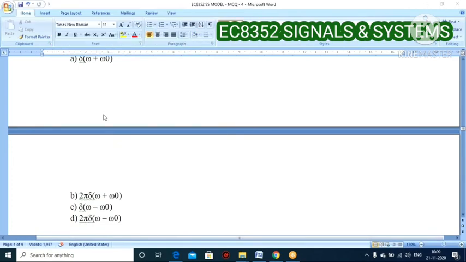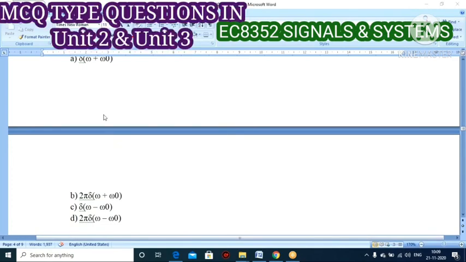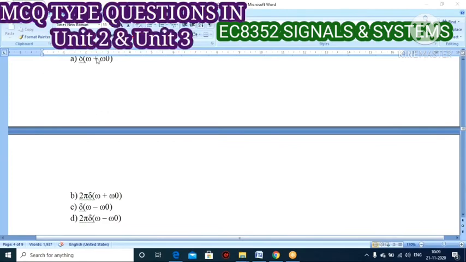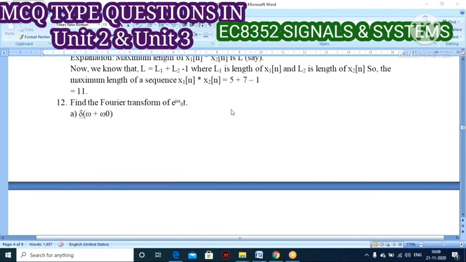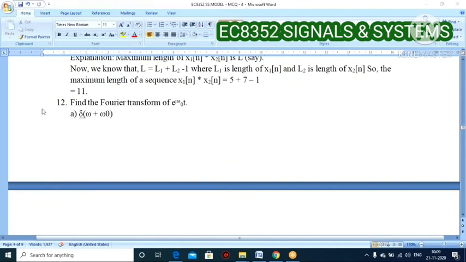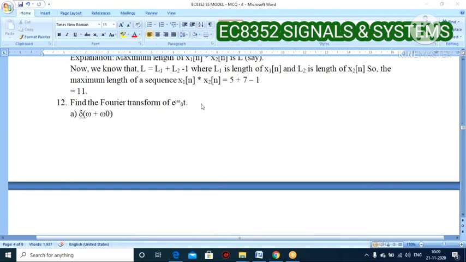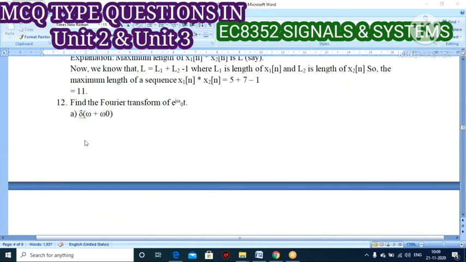Once you know this definition, that is the formula, you can easily answer this question. No need to derive the problem. So the Fourier transform of e power j omega naught t is equal to what? Once you know this formula, you can easily answer. Or else you apply the Fourier transform definition, substitute e power j omega naught t, simplify the equation, and finally find this answer. So it will take some time.